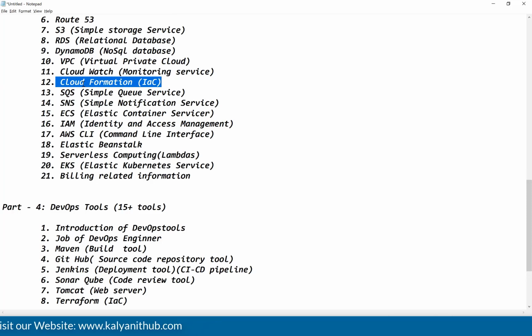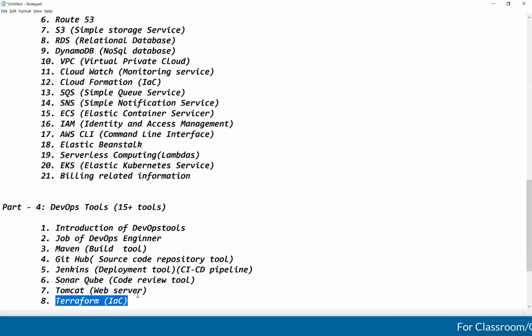By using CloudFormation, you can create the infrastructure only in the AWS cloud. CloudFormation will support only the AWS cloud. But Terraform will support any provider, whether it is the AWS cloud or Azure or GCP or IBM cloud. Terraform will support any cloud. If you know how to create the infrastructure using Terraform, then you can work with any cloud, guys. You can create the infrastructure in any cloud.